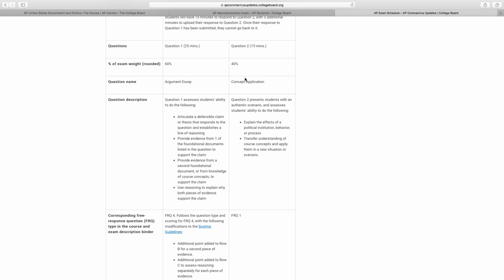Going forward, all we're doing in this class is writing argumentation essays and concept application essays. That's it. There's not going to be any multiple choice. I'm not going to get into any of the other essays. It just simply doesn't make sense. We're just going to focus on these.